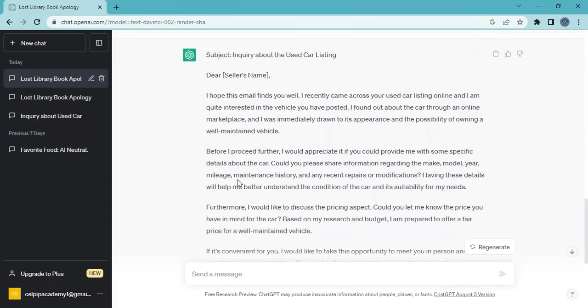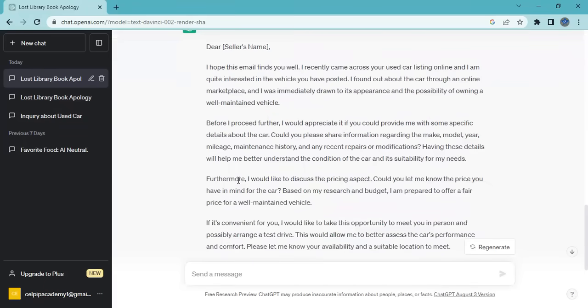Before I proceed further, I would appreciate it if you could provide me with some specific details about the car. Could you please share information regarding the make, model, year, mileage, maintenance history, and any recent repairs or modifications? Having these details will help me better understand the condition of the car and its suitability for my needs.